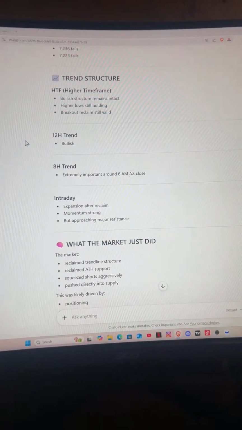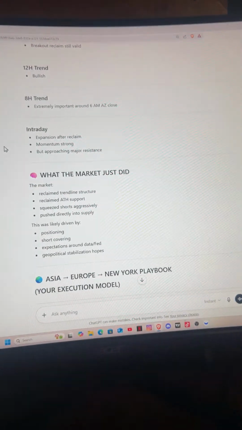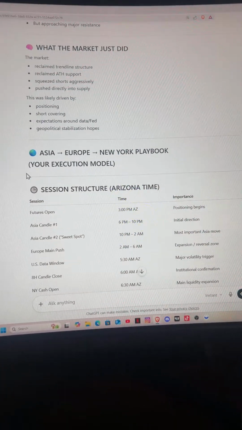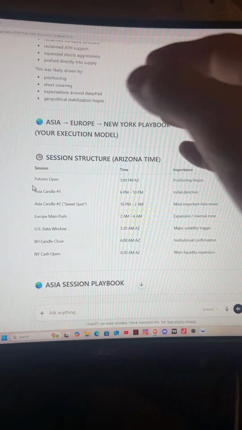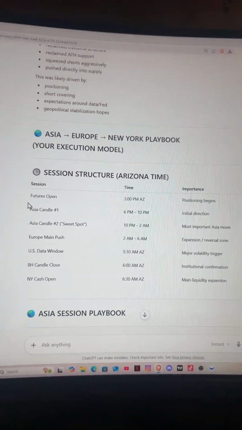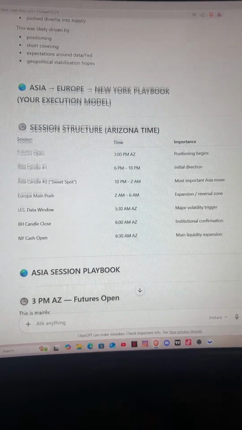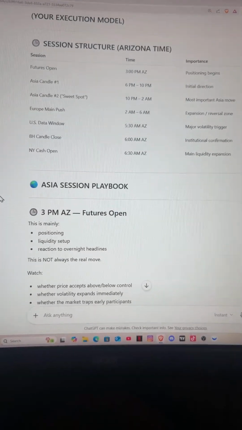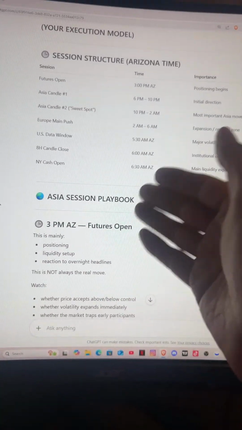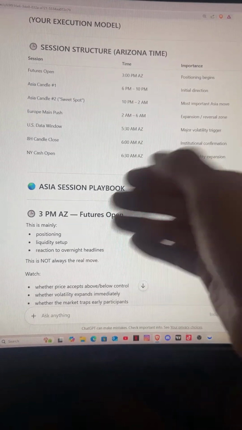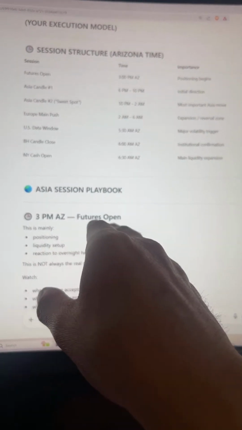Yeah, man, I'm telling you. I know it's too much, and I'm probably too boring or confusing people with all this because I'm just scrolling. And people can't really see it. But if you could really put all this information together and understand what ChatGPT is telling you, it even tells me, hey, your Asian session playbook, 3 p.m. Arizona time, futures opens.